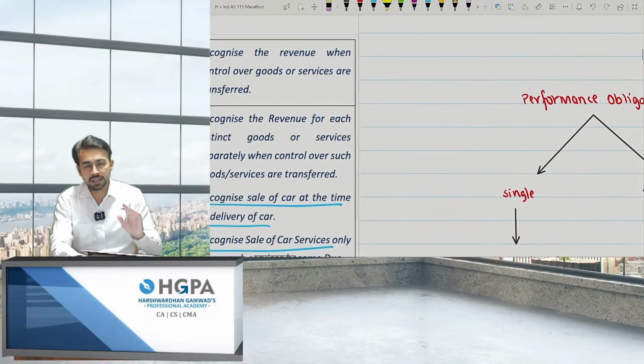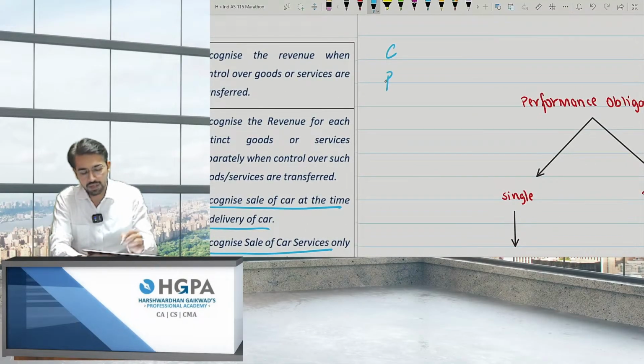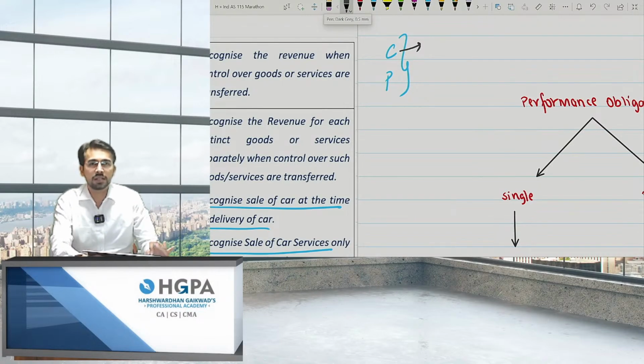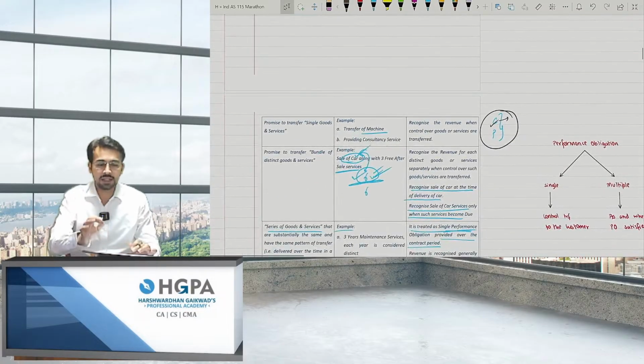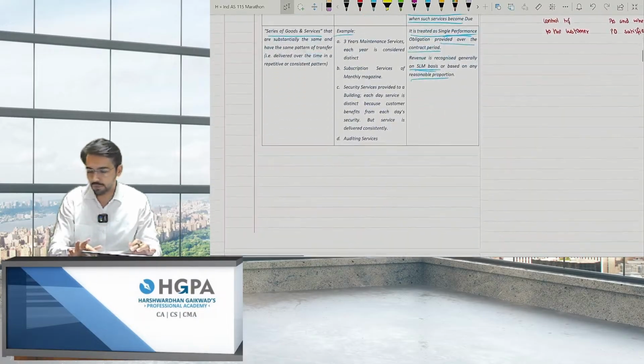So we are done with step 2. So basically C and P we are done. These were basically theory points. The only important point in this was the modification part, the third situation, right? That is the cumulative catch-up basis. From these two, I prefer only the third situation. Now, the actual Ind AS will start from now.